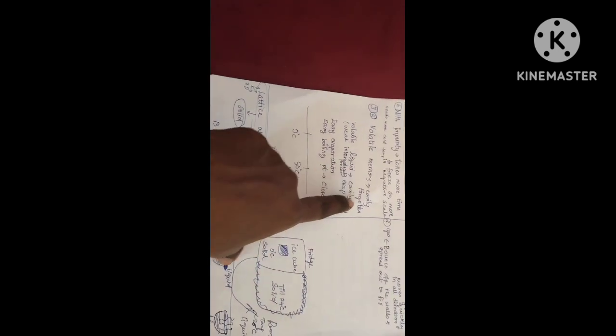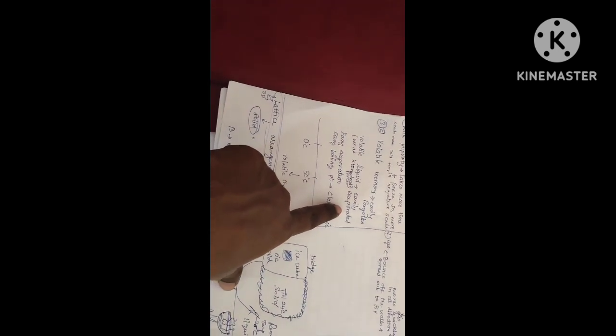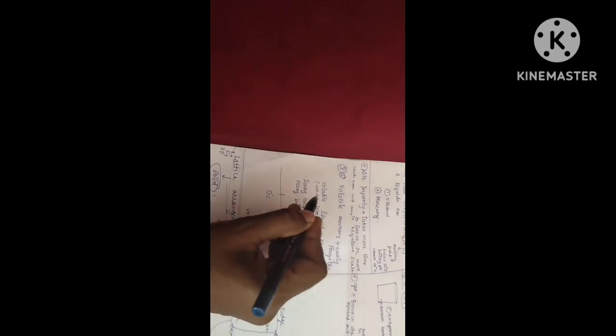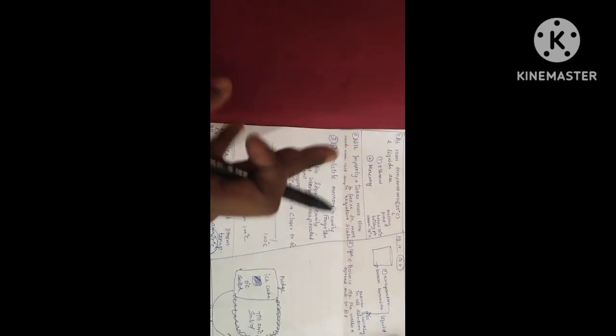So what is the meaning of volatile? Volatile memory is easily forgotten. A volatile liquid is easily evaporated. Because in evaporation it becomes a gas. Gas has very weak intermolecular force, so the gaps are there and the intermolecular force will not be strong.